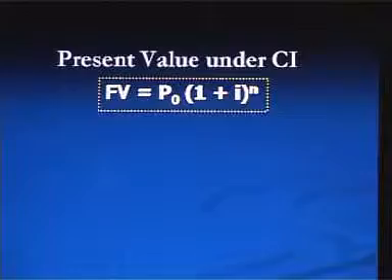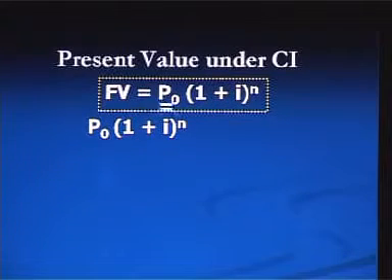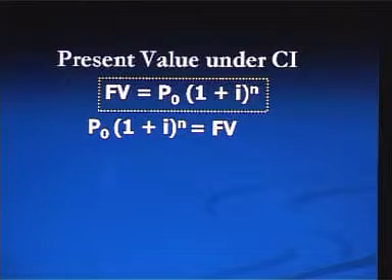If you carefully look at the formula to calculate future value of a lump sum amount, we can rearrange this formula to get the formula for calculating present value of any lump sum amount to be received in future. In the formula to calculate future value, if we interchange left hand side and right hand side, then we will get the equation P0 into (1 plus i) to the power n is equal to FV.